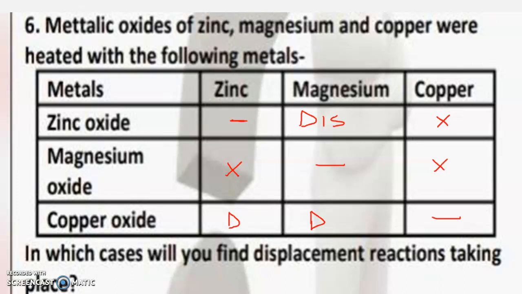Magnesium oxide with zinc, no reaction, magnesium, no, and copper, no, because out of the three, magnesium is at the top. Copper oxide: zinc and magnesium will show displacement reaction, and copper, no reaction.